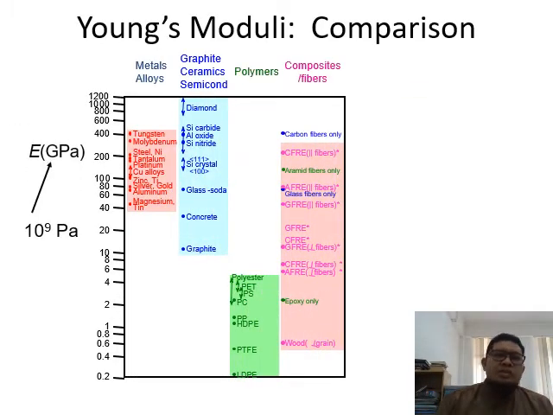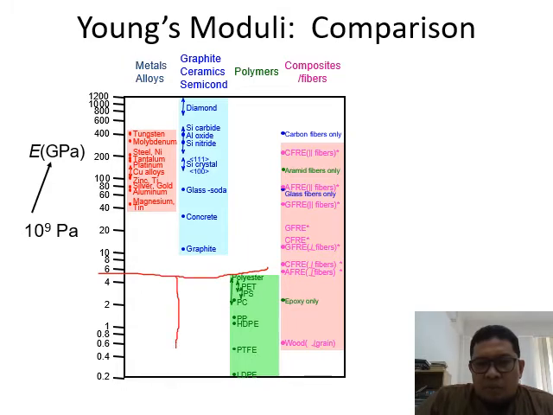So, Young modulus in comparison between metals, alloys, ceramics, polymers, and composites. You can have different levels of Young modulus. Over here, plastics and polymers tend to have a low Young modulus, which is almost lower than 5 gigapascal. Giga is 10 to the power of 9 pascal. Probably they can be shown at the megapascal level.